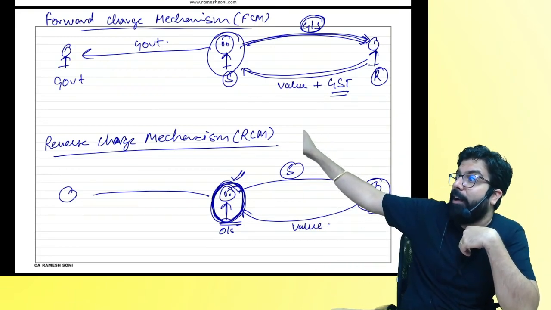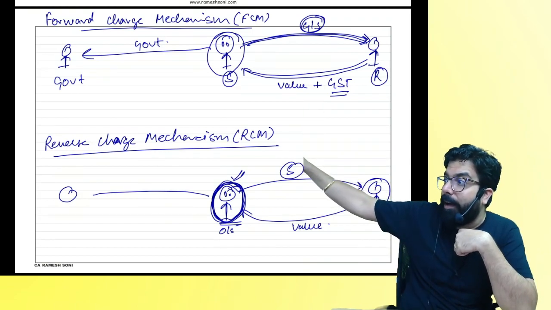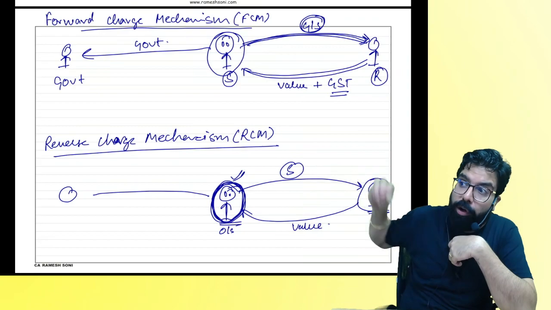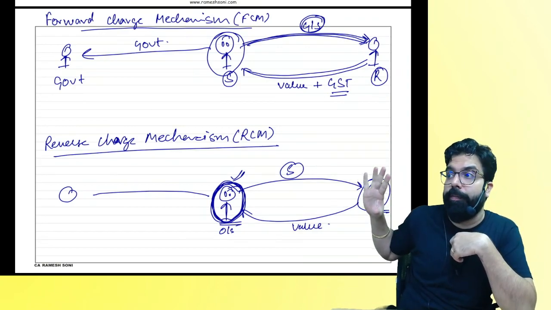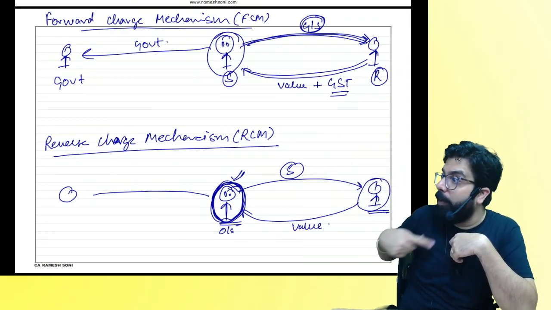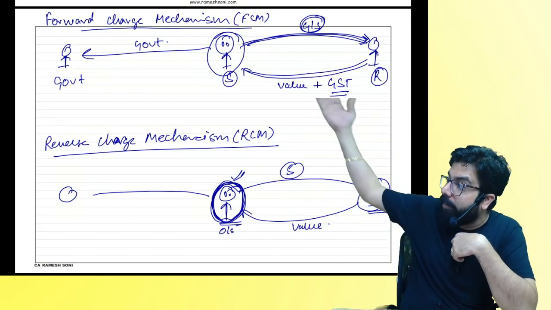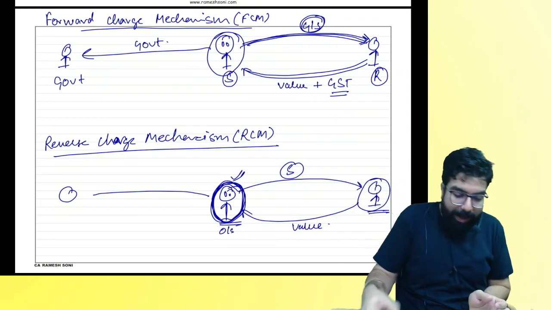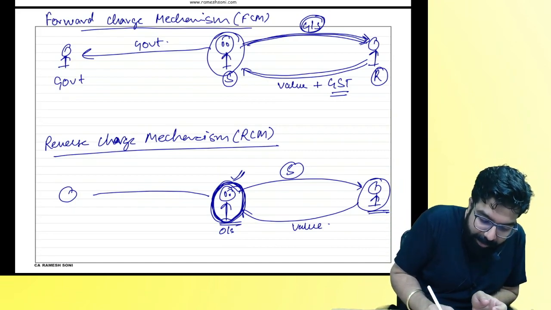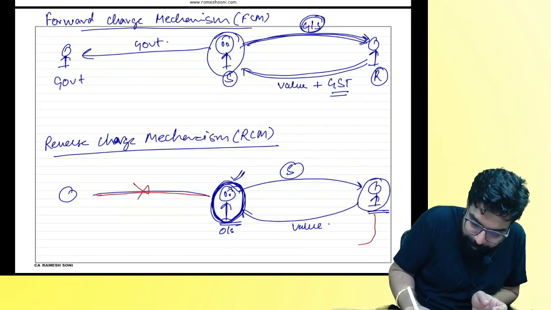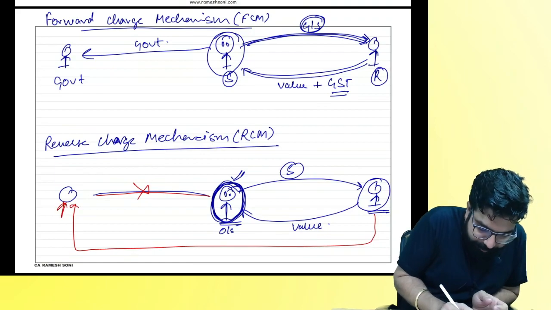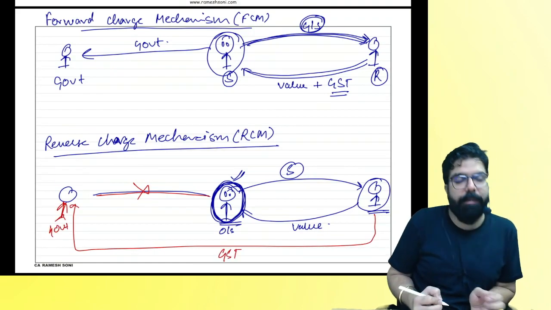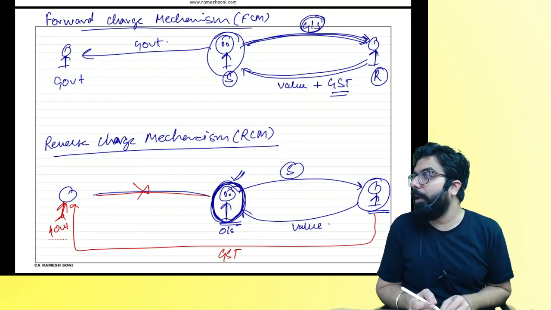But in reverse charge, what will happen? Whenever it is difficult to recover from the supplier, the government says, Ramesh, the supplier gave you the service. You made the payment. On this service, GST got imposed. But the supplier will not pay. Government is telling you it is difficult to recover from him, Ramesh. You pay directly to me. In this scenario, the supplier will not pay. The recipient will pay the GST to the government, and I will pay the GST. Are we clear, everyone? Is my point clear to all?